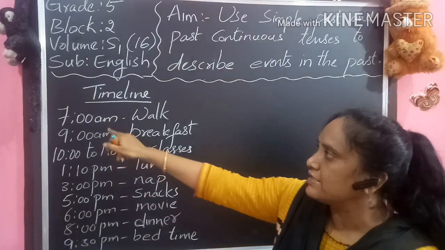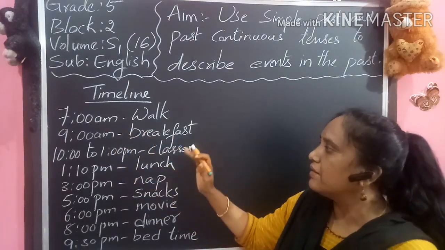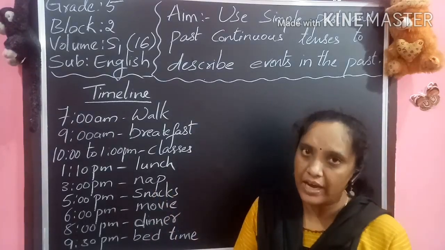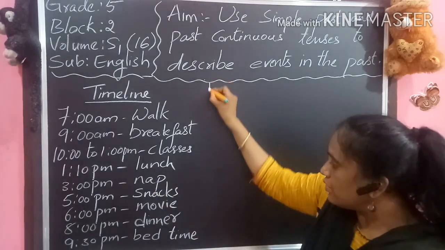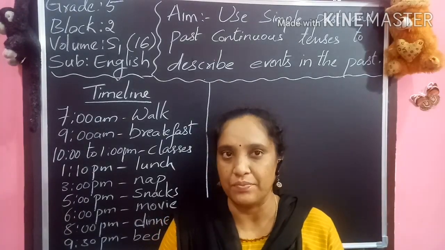Now let us observe this timeline. In this timeline you can see 7 o'clock walk, 9 a.m. breakfast, 10 a.m. to 1 p.m. classes. So this is the timeline which I had given. Now for going into the simple past and past continuous, first let us see what are the past verbs.